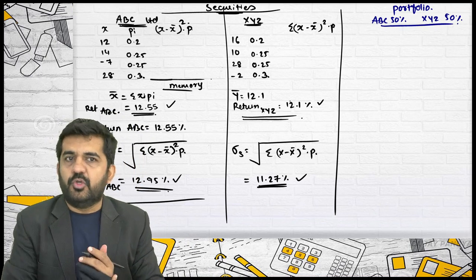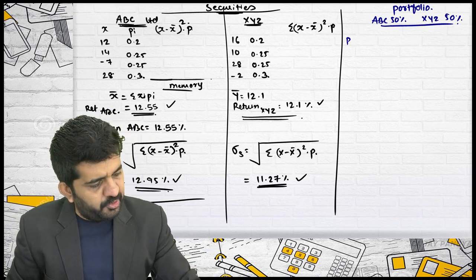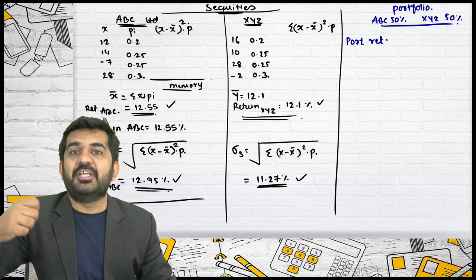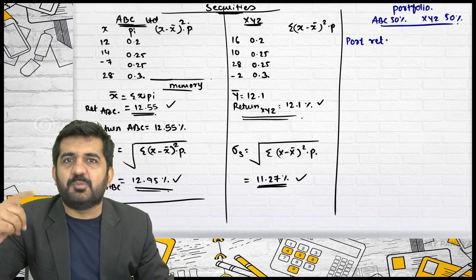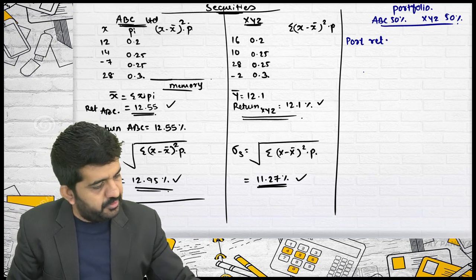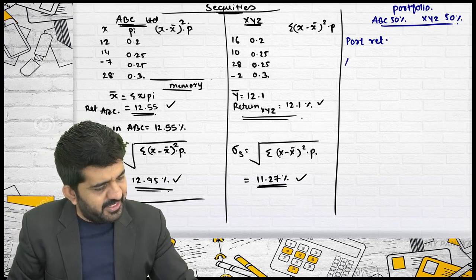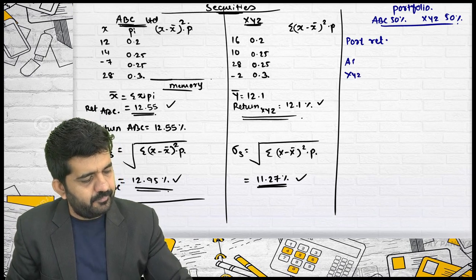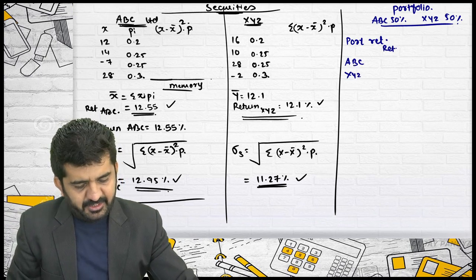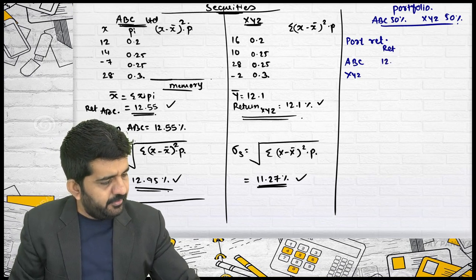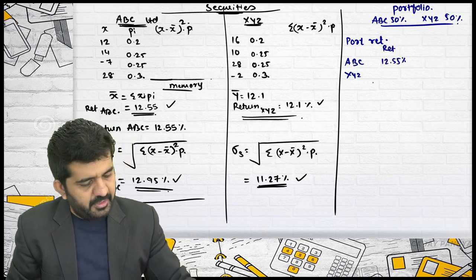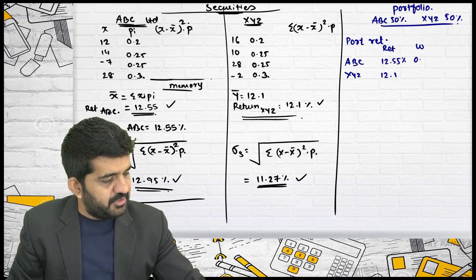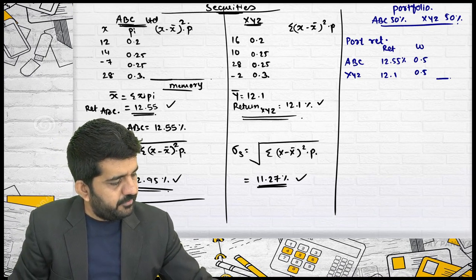This is my portfolio. What will be portfolio return? Weighted average return. Now you can speak this because now you are talking about portfolio. ABC and XYZ. ABC return is 12.55. XYZ return is 12.1. Weight is 0.5, 0.5.